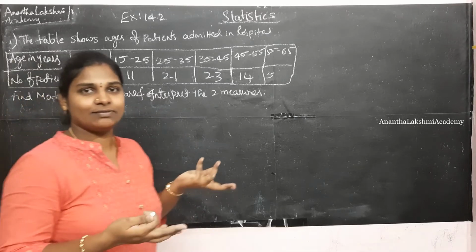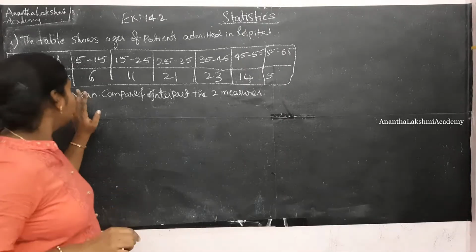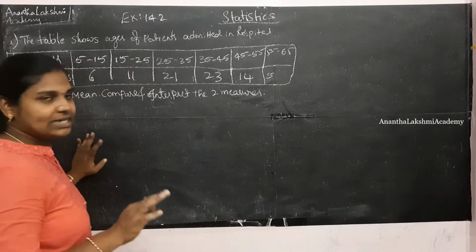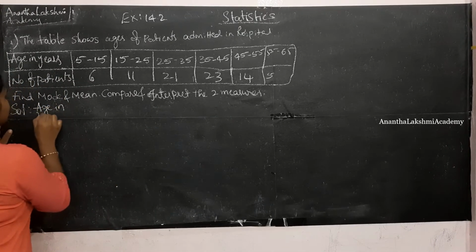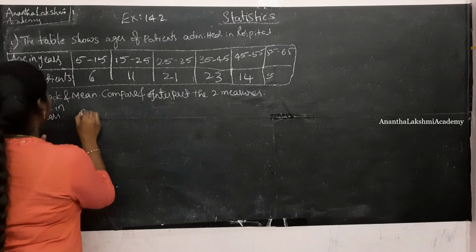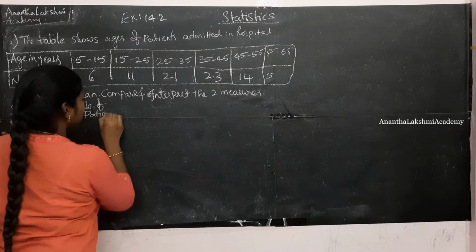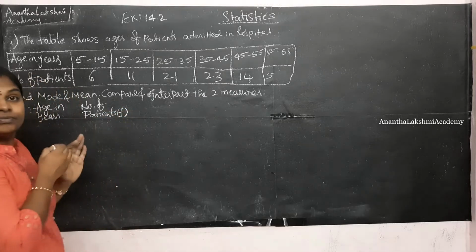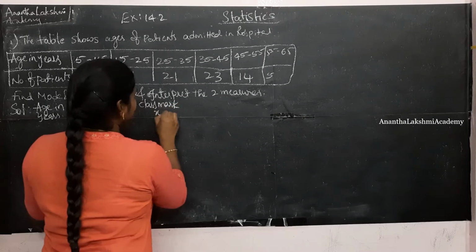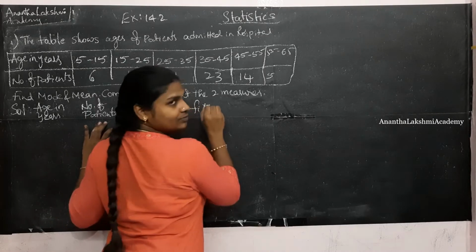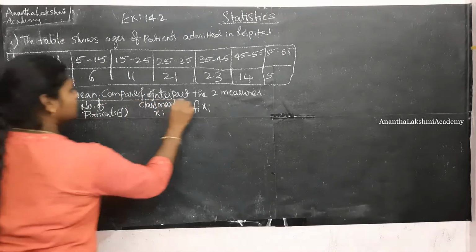For statistics, what is the first thing we do? We draw the box. Here we are going to solve both mean and mode. So first let us solve the mean. Age in years and number of patients. What would be the next column for mean, which is class mark xi, and the next column would be fi xi, isn't it?